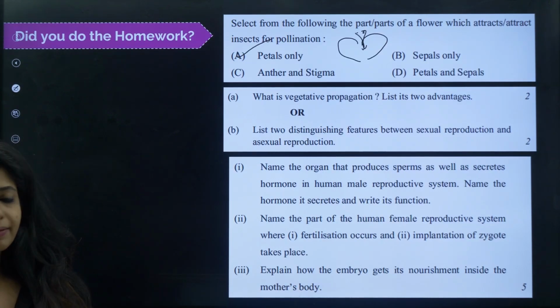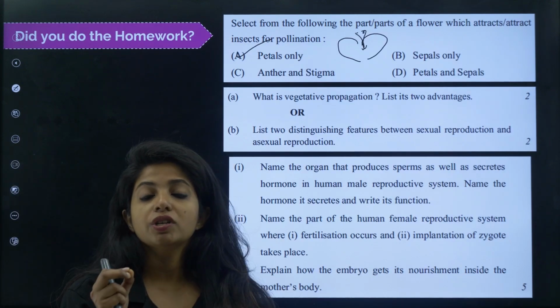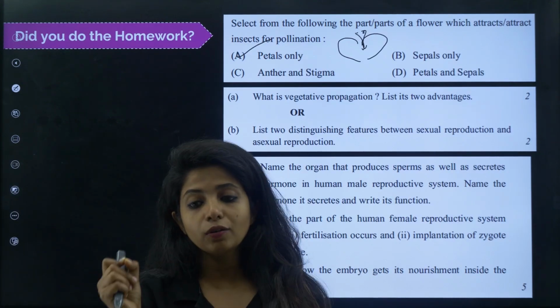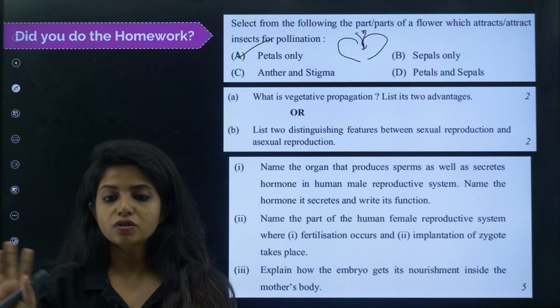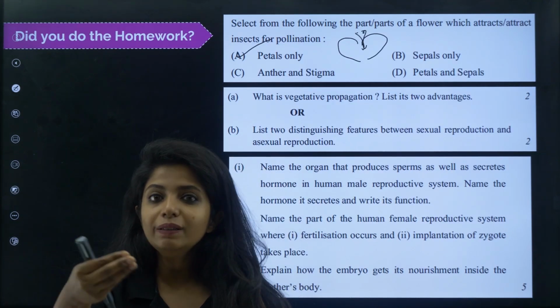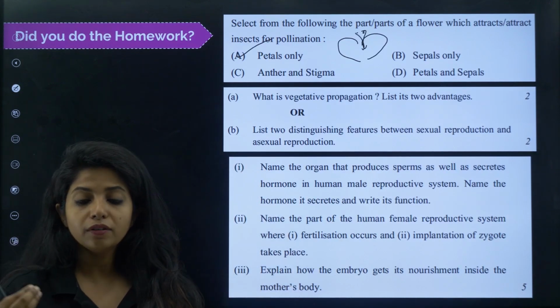Now what is vegetative propagation? List its 2 advantages. You know, vegetative propagation is when the vegetative part of the plant is reproducing, not the gametic part. For example, the flower is not the one that is reproducing over here. Leaves are reproducing, roots are reproducing, stem is reproducing. So these are all vegetative parts of the plant.